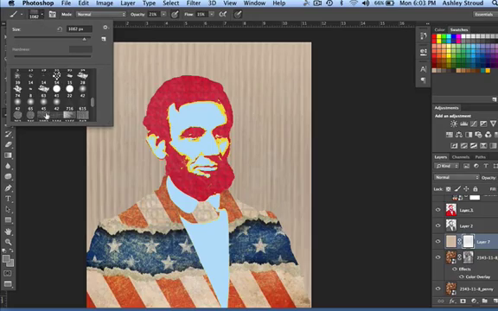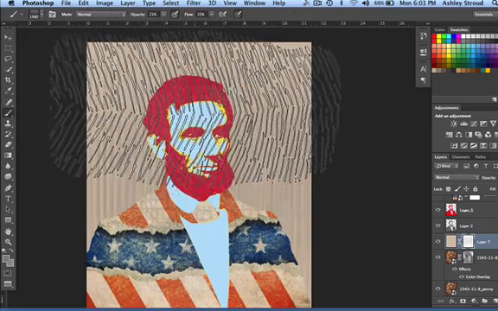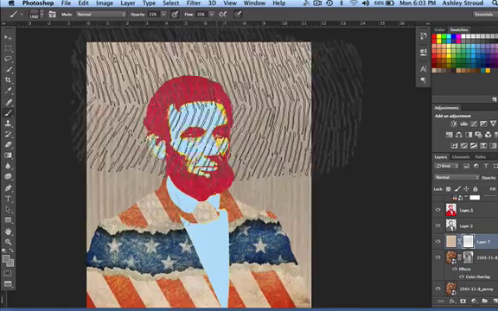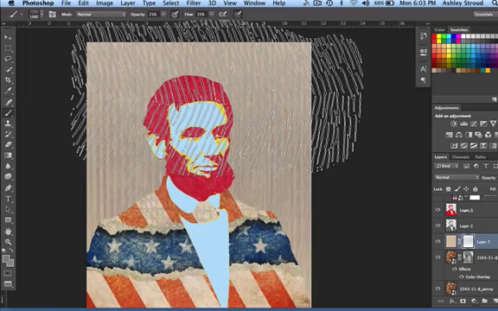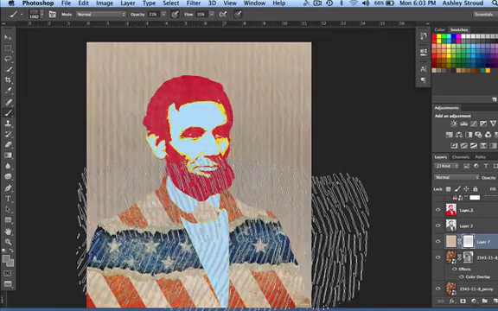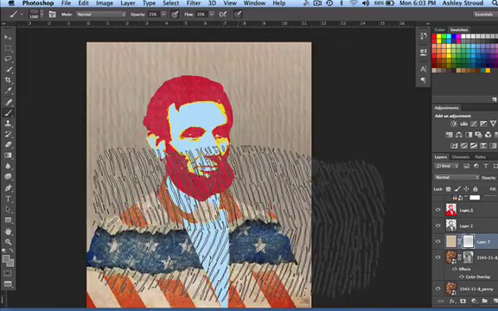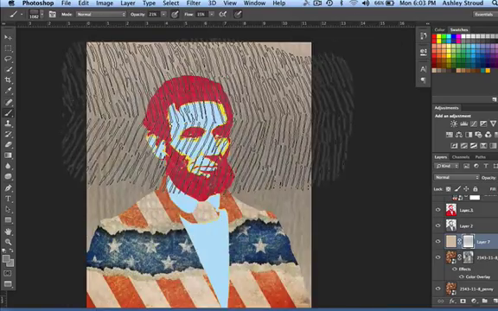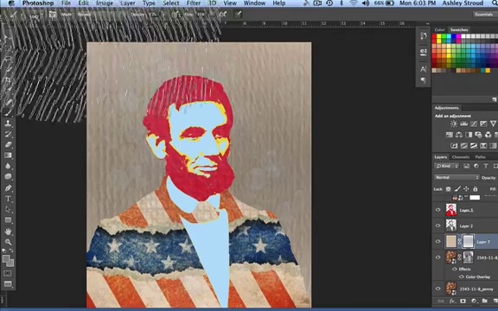Let me try a different one. And so you can keep playing with them over and over again, trying different texture brushes on top of each other, and just see what kind of textures you can create inside of Photoshop. Texture brushes are just great for giving that tactile quality so that your artwork doesn't seem too digital.